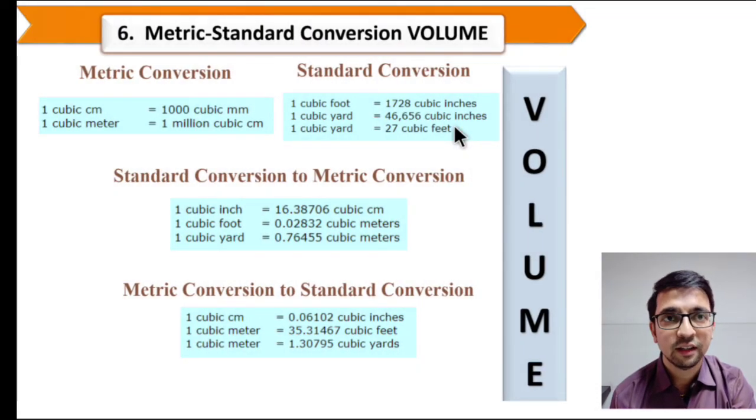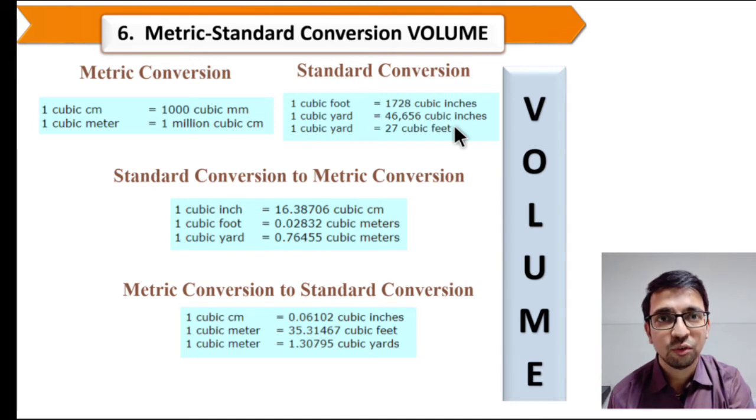Now metric and standard conversion about volume. First, metric conversion: 1 cubic centimeter equals 1000 cubic mm. 1 cubic meter equals 1 million cubic centimeter. And standard conversion: 1 cubic foot equals 1728 cubic inches. 1 cubic yard equals 46,656 cubic inches. 1 cubic yard equals 27 cubic feet.